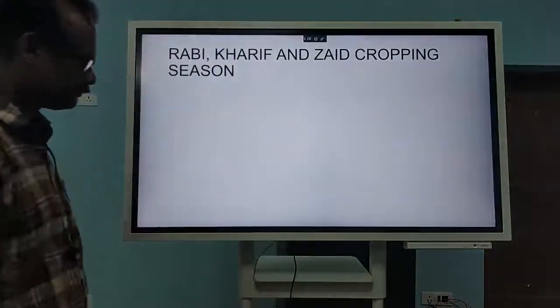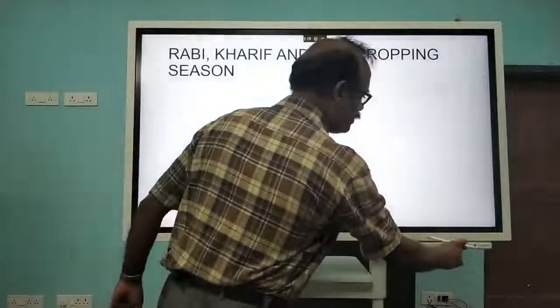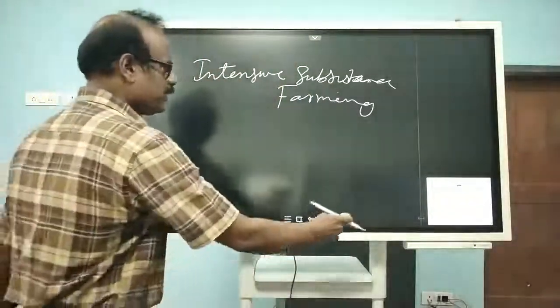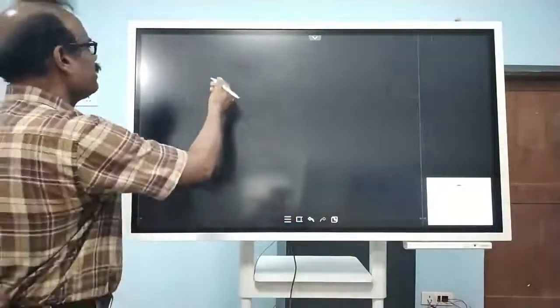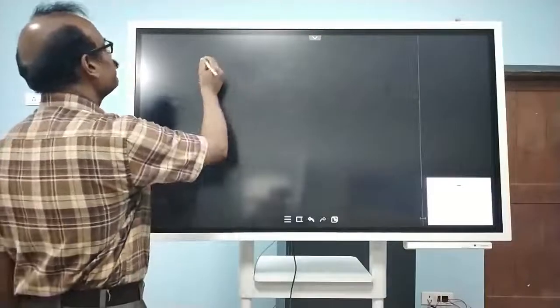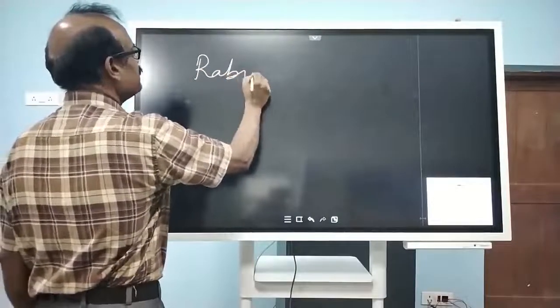Then comes season. We are lucky to have seasons. We are having cropping seasons. One is called the Rabi season.